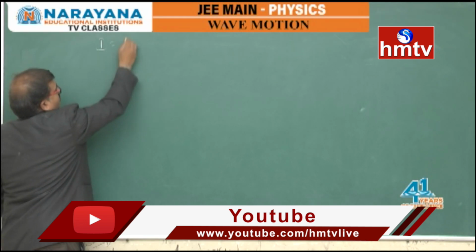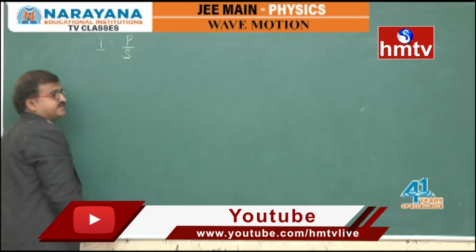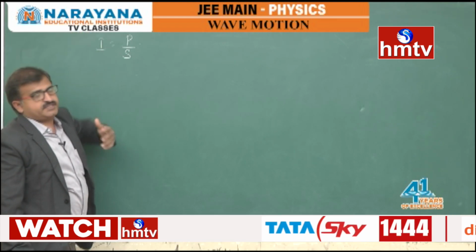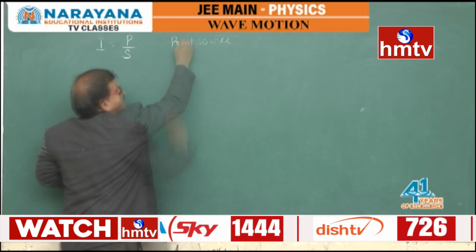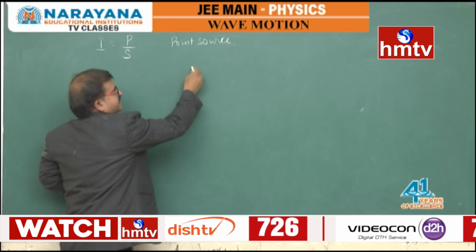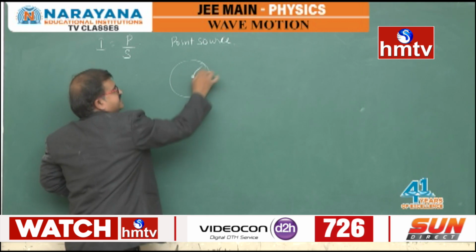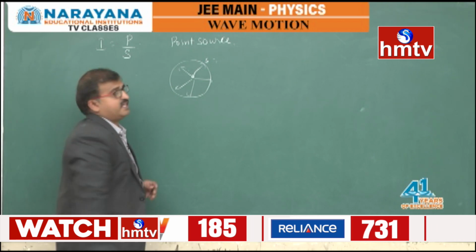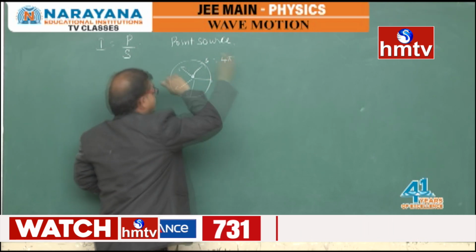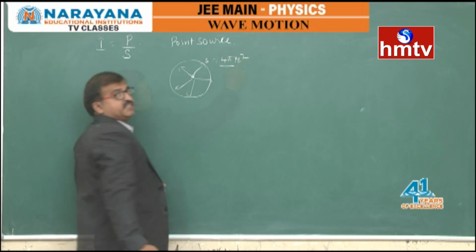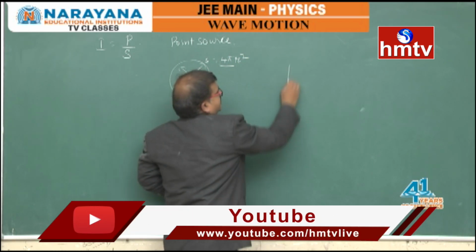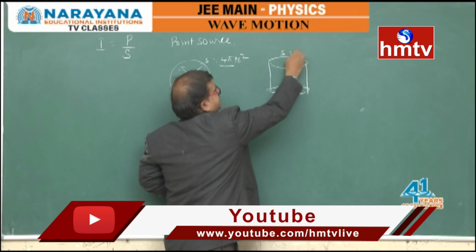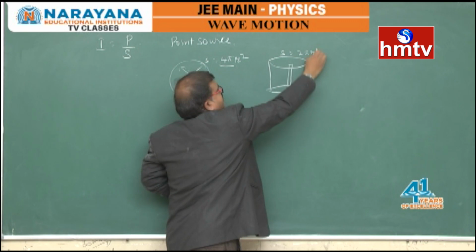Intensity of the sound wave is equal to P by S. Depending on the source nature, if you take a point source, the sound wave will be distributed spherically around it, so the surface area S becomes 4 pi r square. If it is an extended source, it will be distributed cylindrically, so that the surface area is equal to 2 pi RL.